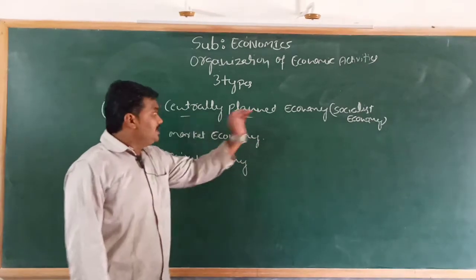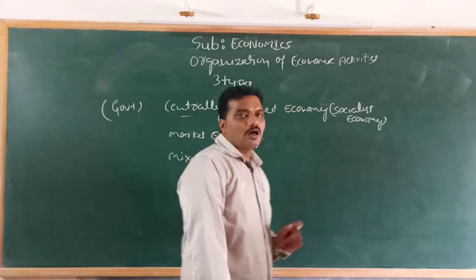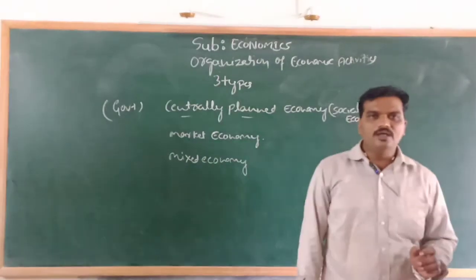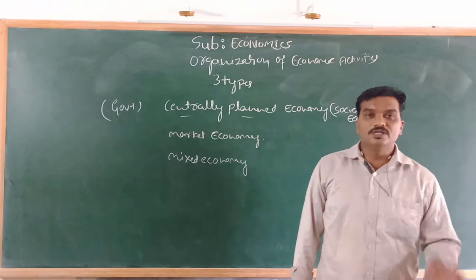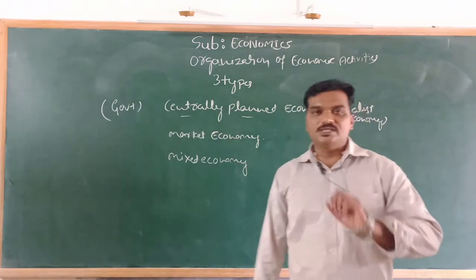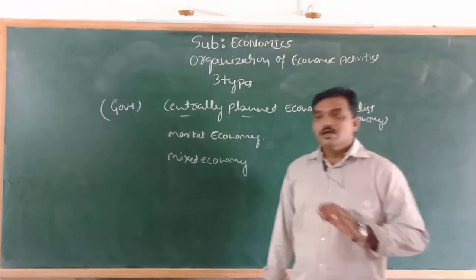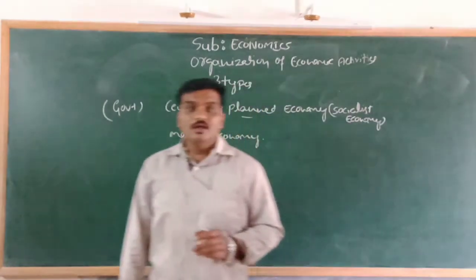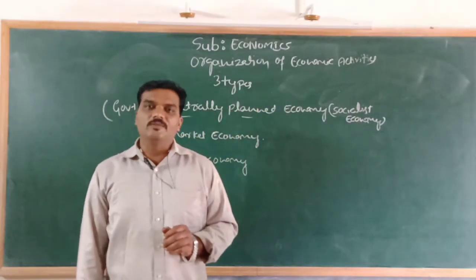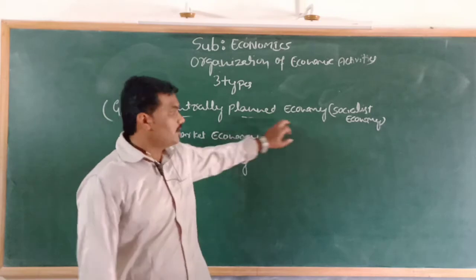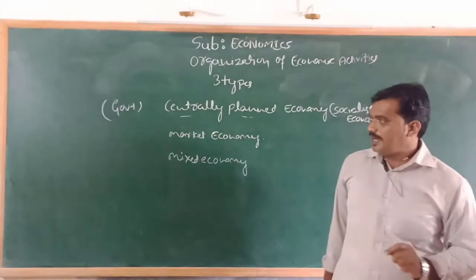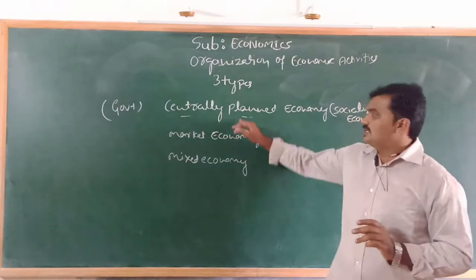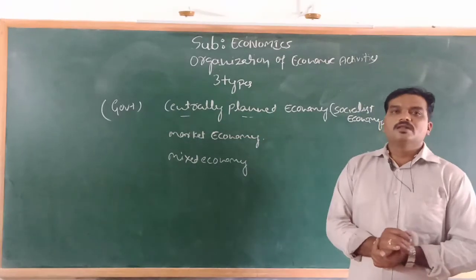In this system, the resources are owned by the government, and the government also has the responsibility to distribute them among different economic activities in the country. The economic activities are organized by the government.